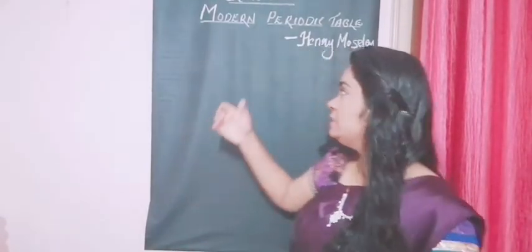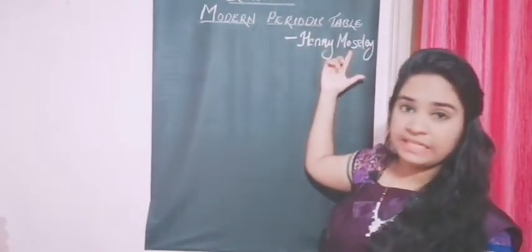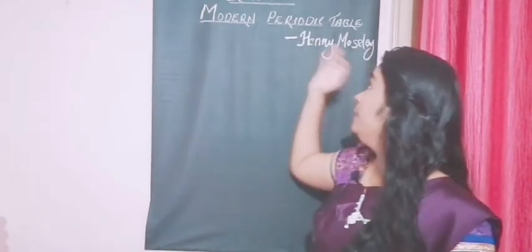I'll first tell you the definition. Henry Moseley stated a law called the modern periodic law. You better note it down properly, because as I told you before, you should not change your definitions and laws. They should be the same sentences as in the textbook.